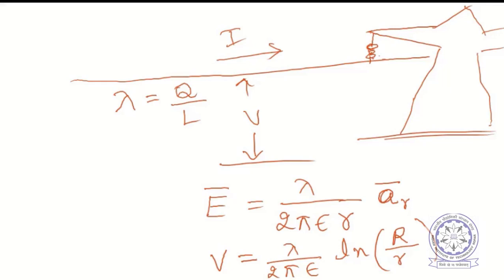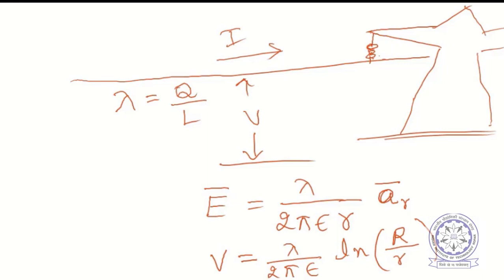But here one assumption is there. At capital R, which is a circular cylindrical surface you can imagine, the potential is assumed to be 0. But there is a slight difference in the case of the conductor above the ground.